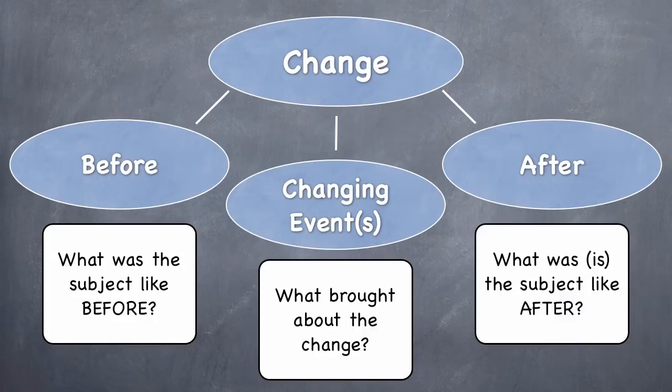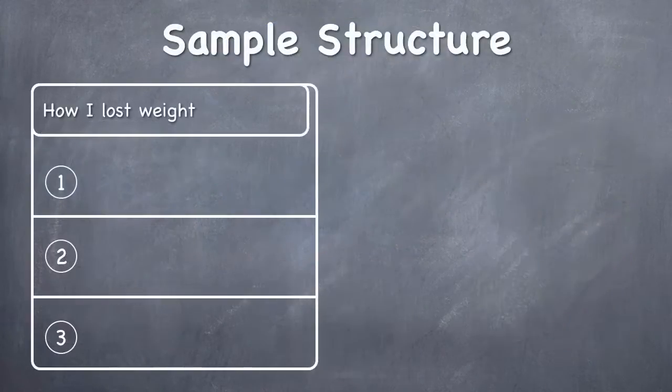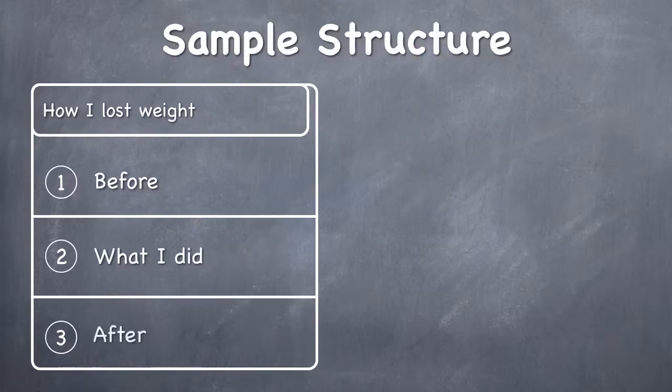So let's see how this would look in a sample structure. Let's say I'm writing an essay about how I lost weight. In section 1, I'll talk about how I was before the change happened. In section 2, I'll talk about what I did, exercise, diet, whatever it took. And then in section 3, I'll talk about what I was like after.